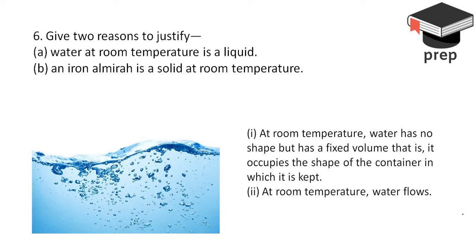The first one is water has no shape. If you look at this part, water has no shape, but it has a fixed volume. So this is the first property of water, which is similar to that of a liquid. And the second one, at room temperature water flows. This is again something which is similar to a liquid. So this confirms water at room temperature is a liquid.